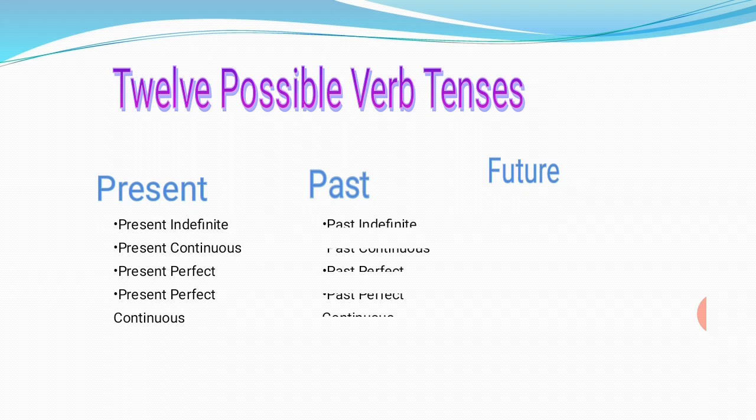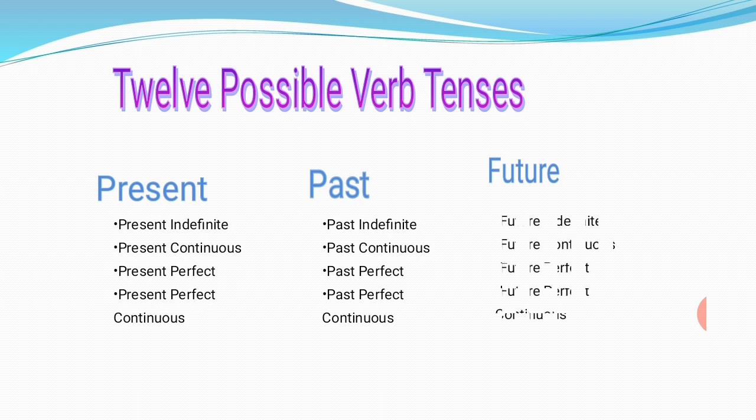Same for past tense: past indefinite, past continuous, past perfect, and past perfect continuous. And future also includes future indefinite, future continuous, future perfect, and future perfect continuous. So these are the 12 possible verb tenses.